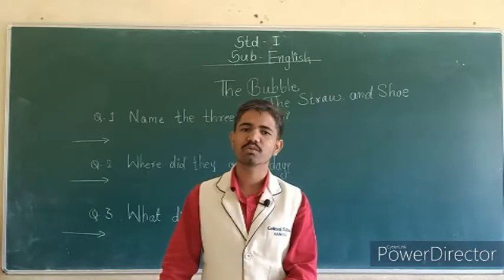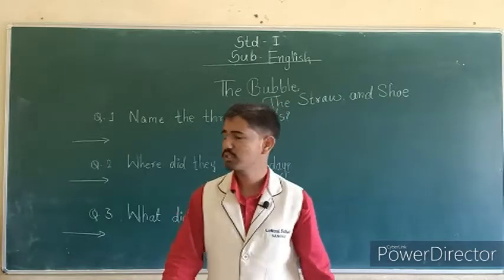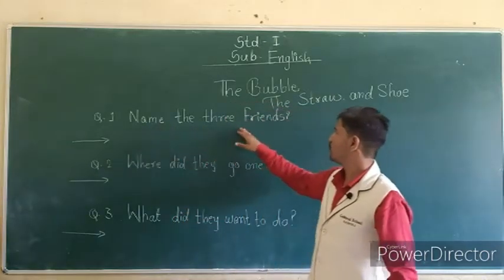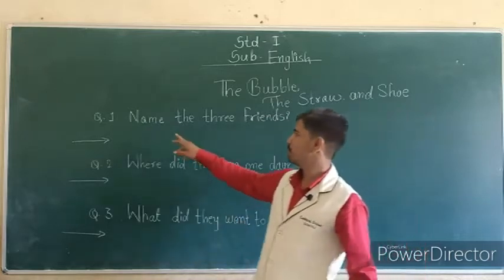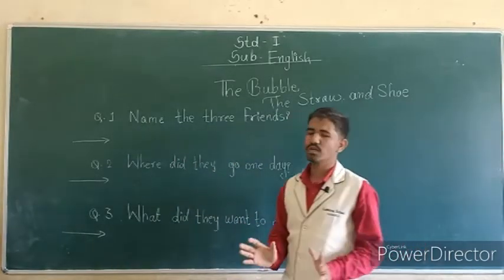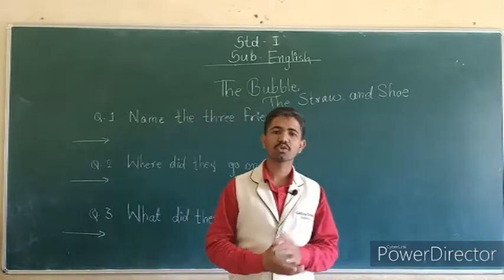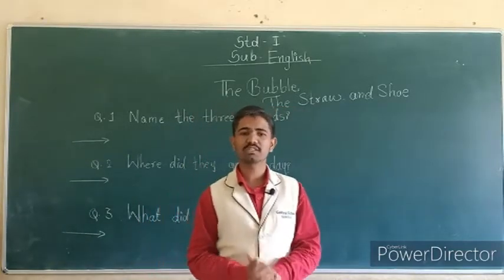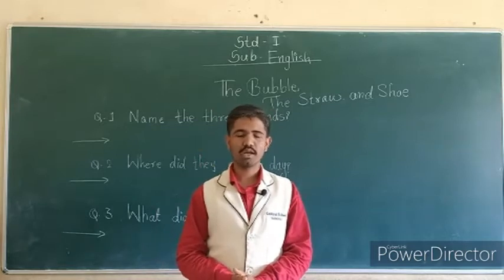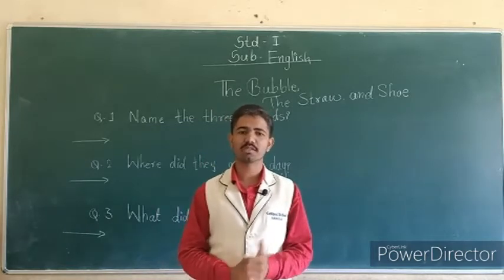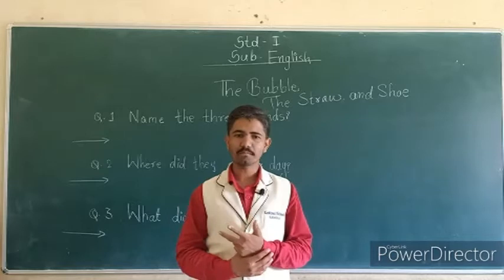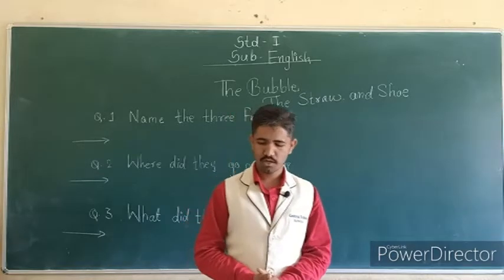In this video we see the questions and answers. So we see the first question. Name the 3 friends. So students, you know about that story. In the story, this is the question: what is the name of these 3 friends? Okay, very good. The names of the 3 friends are the bubble, the shoe, and the straw.